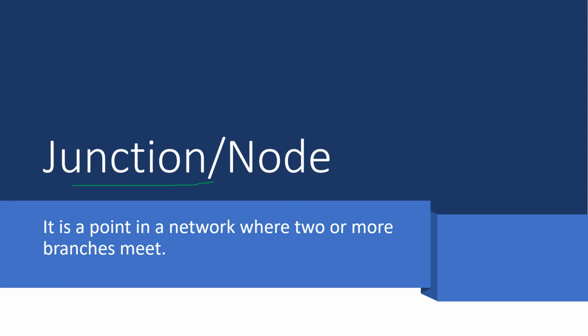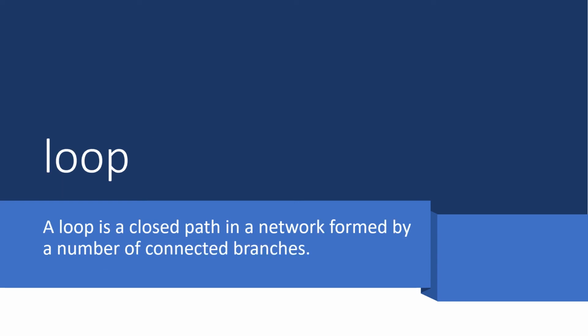Next definition is junction or node. It is a point in a network where two or more branches meet. That particular point is called junction or node. We will be doing nodal analysis also, so in that case, the term node is used. So you should know both terms.